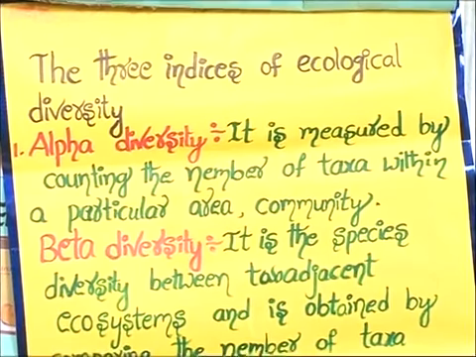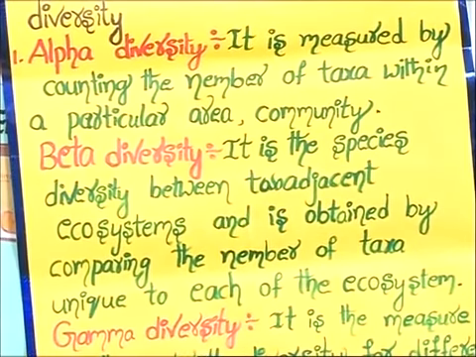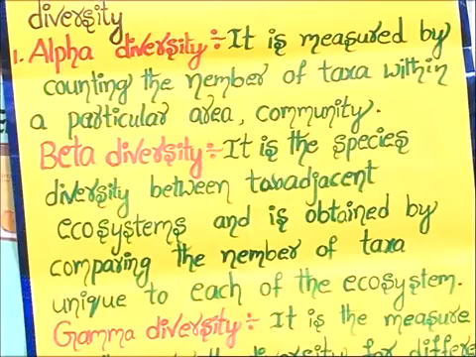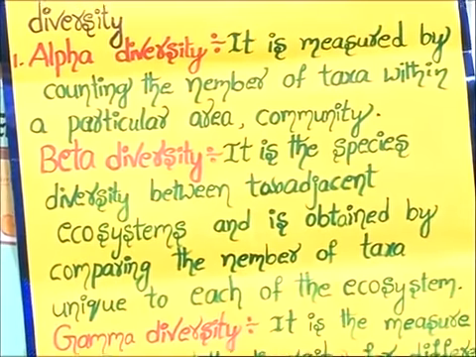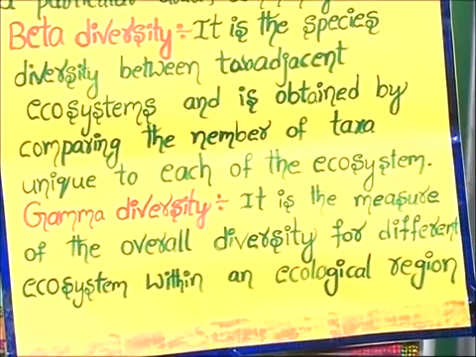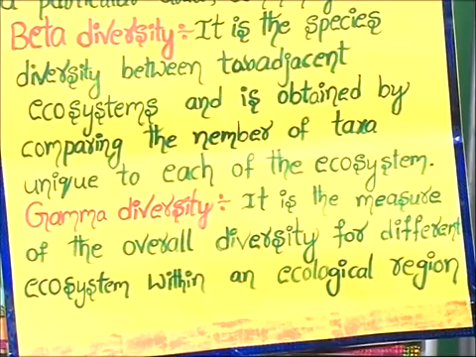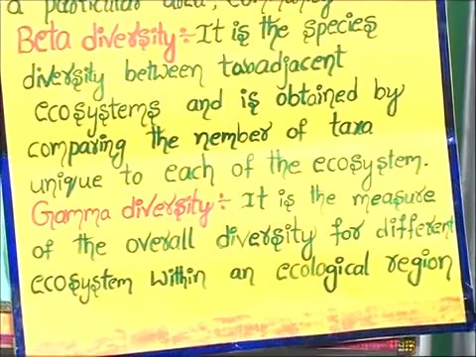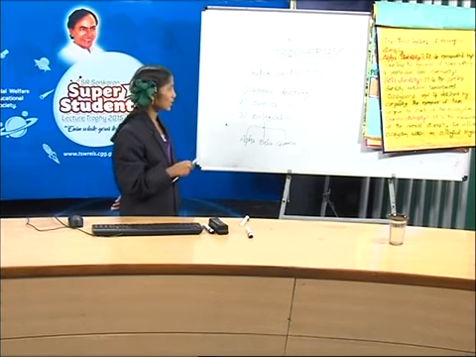And the second one is beta diversity. Friends, it is the species diversity between 2 adjacent ecosystems, and it is obtained by comparing the number of taxa unique to each of the ecosystems. And the third one is gamma diversity. It is the measure of overall diversity for different ecosystems within an ecological region. Friends, these are the 3 indices of ecological diversity.